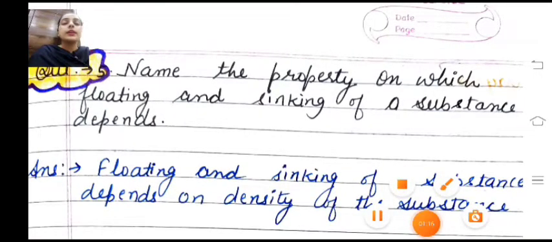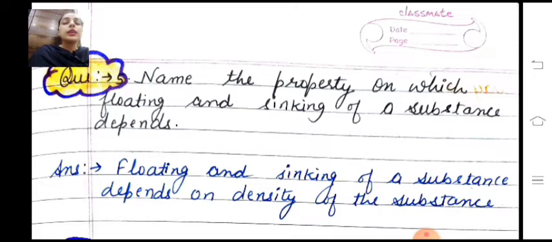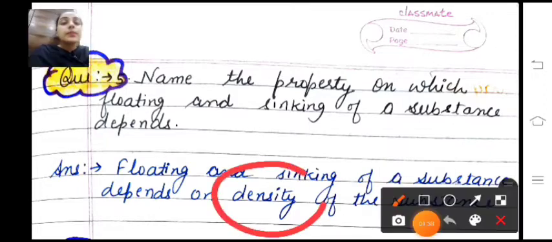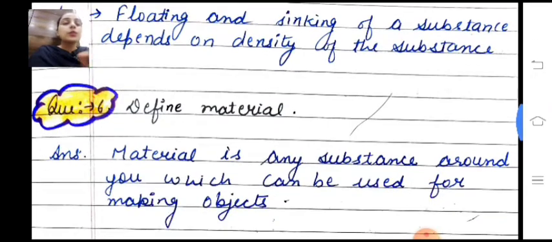Question number 5 is, name the property on which floating and sinking of a substance depends. Whether a material floats on the surface of the water or sinks into the water depends on its density. If it has higher density than water, it will sink into the water, and if it has lesser density than water, it will float onto the surface of the water. So let's move on to the 6th question.